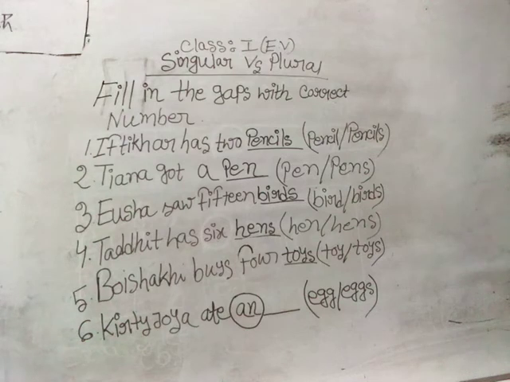So Kirti Joya ate an. Here Miss has highlighted an by making a circle on it so that you can sense that an means only one thing. It is not more than one. So if it is about only one thing, then should I put here eggs? No. Eggs is plural form, so we should put here a singular form. The singular is egg, so we are going to put here egg. In this way we have done every sentence, and we completed putting the correct number.